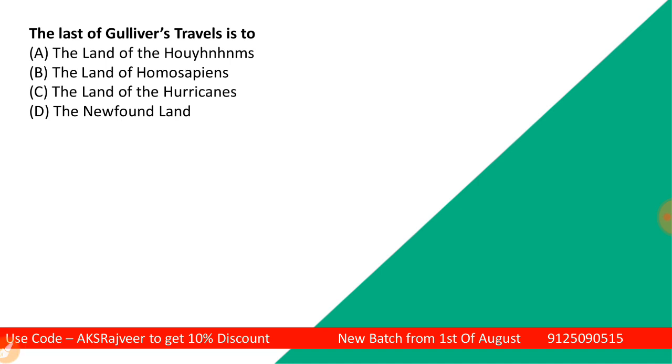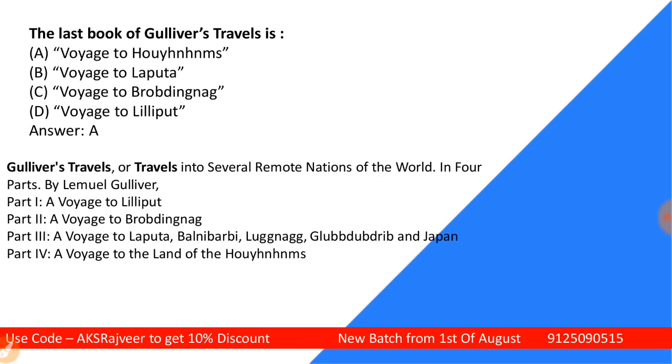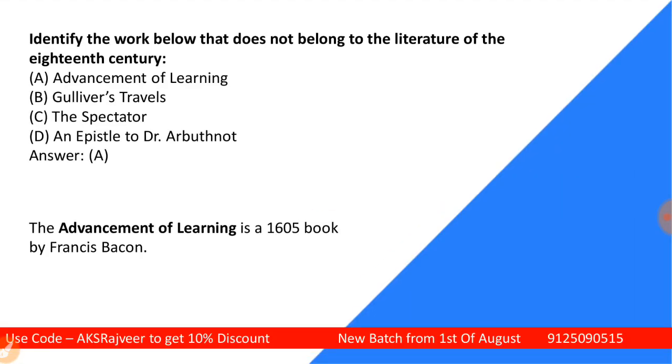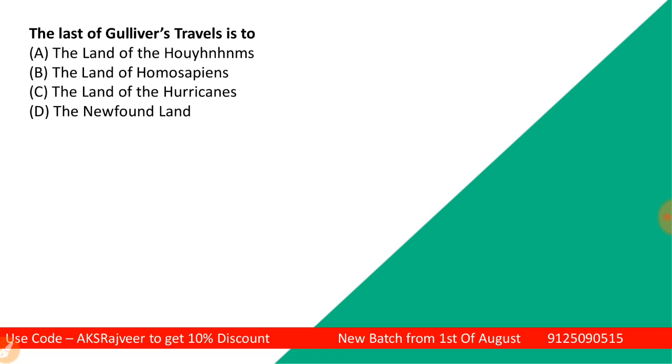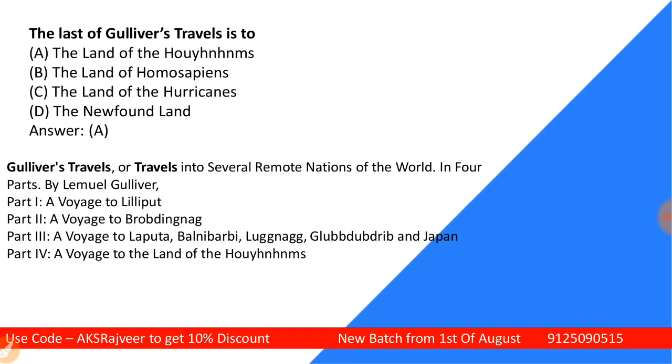The last voyage of Gulliver's Travels is to. You have seen on your previous year exam the question on the last book of Gulliver's Travels. Once more, the last of Gulliver's Travels is to: the land of the animals, the land of Homo champions, the land of hurricanes, the newfound land. Please select the right answer, students, and I know you already know the answer. So the correct answer, as you can see on your screen, is the first one.